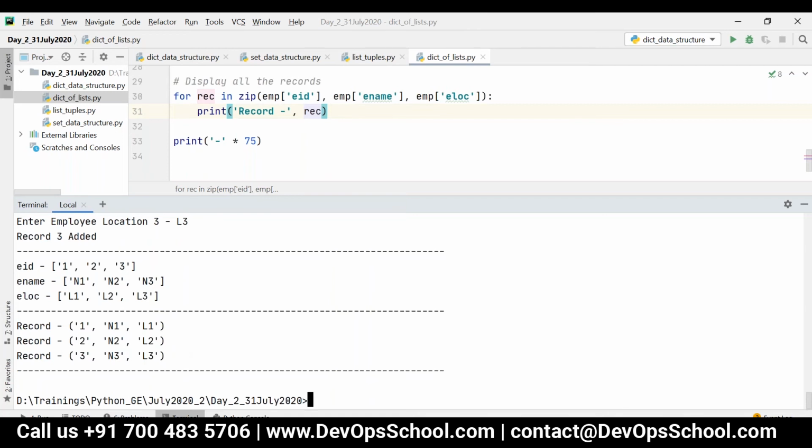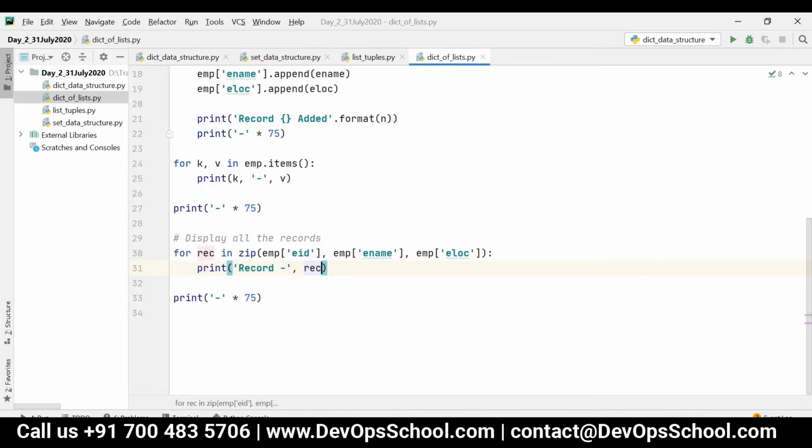So if I want to retrieve all the records, I can just use zip basically. Now consider I want to ask the user to enter some employee ID. Based on the input from the user, I can display the employee details. So for that, first I can say retrieve the details of a particular employee ID.